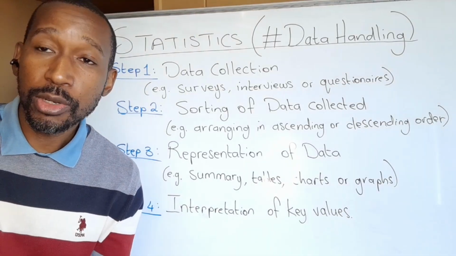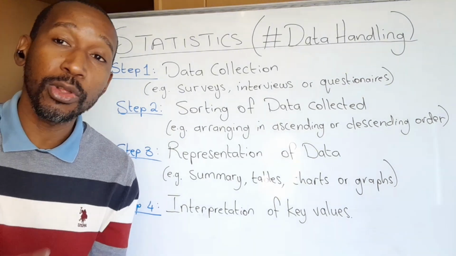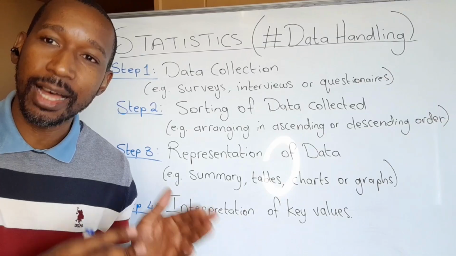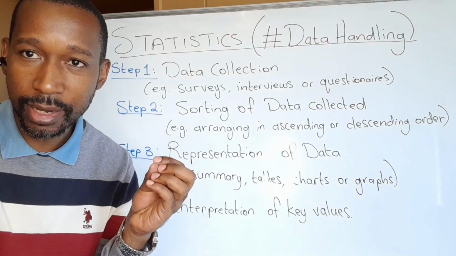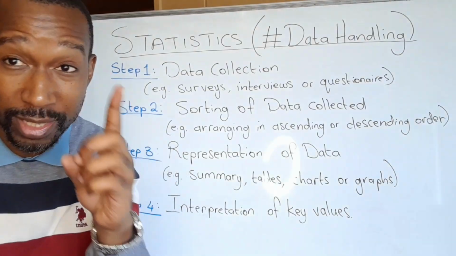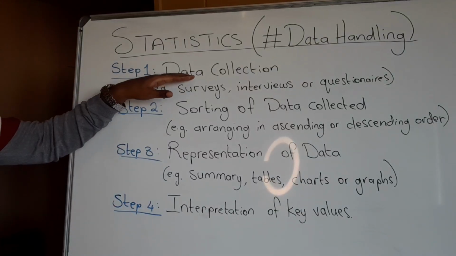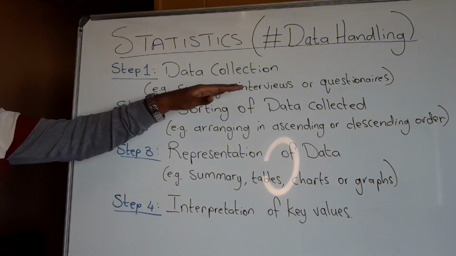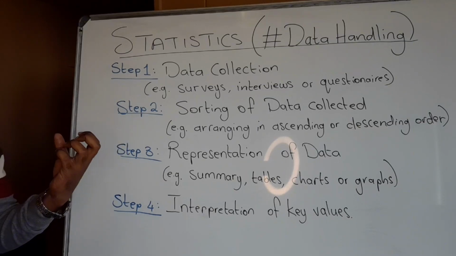So we are just going to look at what we call data handling, the part where we're just dealing with the basics, but all the way to key interpretations that are applicable to the real world. So first of all, in statistics or data handling, you have to collect the data. That's our step one. So you would need to go out and collect the data. It could be in the form of doing surveys, interviews, or questionnaires. That's how we can get what we call raw data.